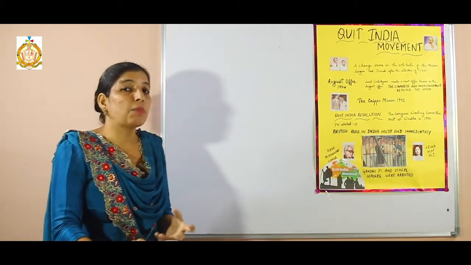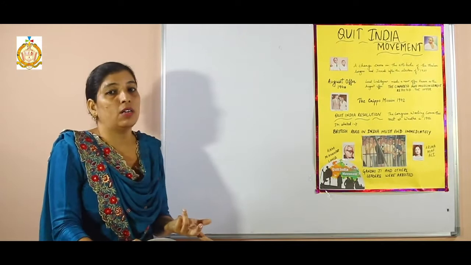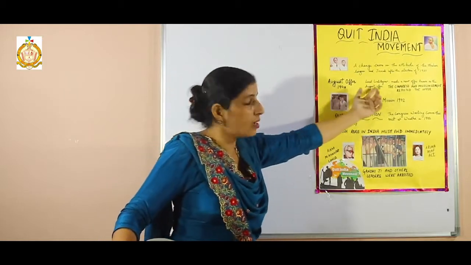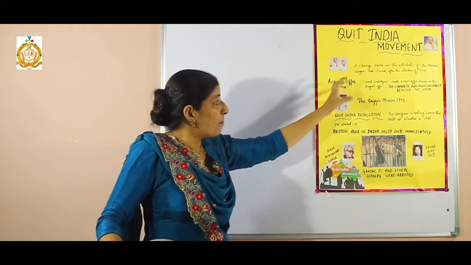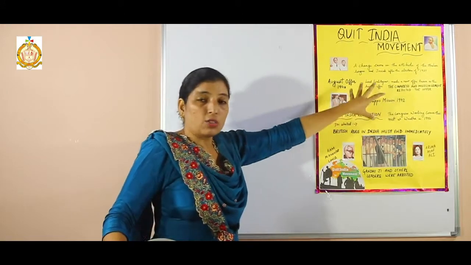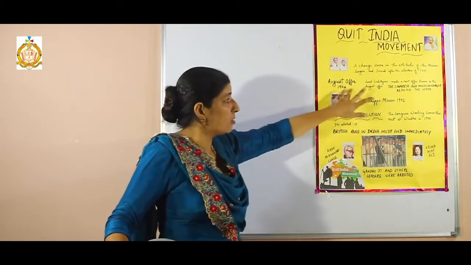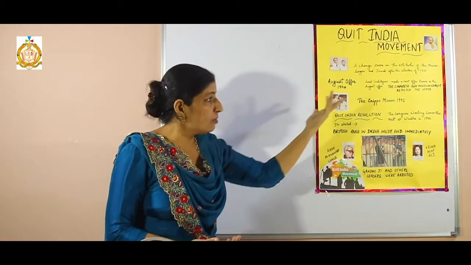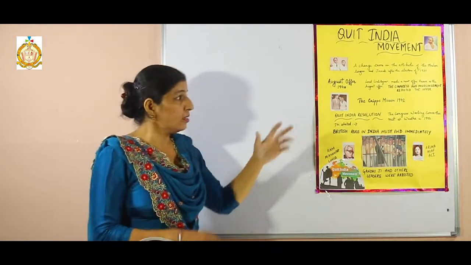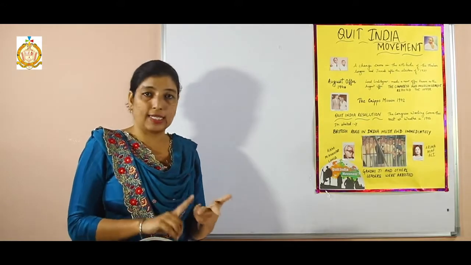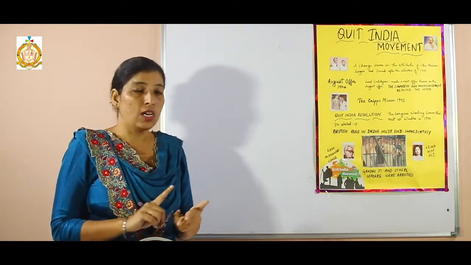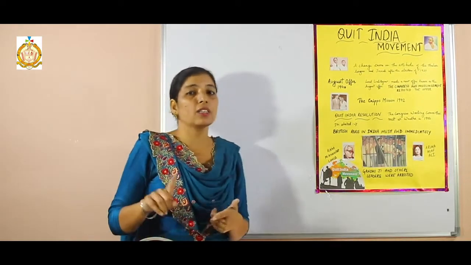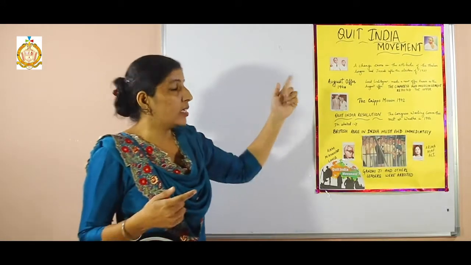So the examiner can ask what the August offer is. Clear? Or by whom was the August offer presented? So we have to learn the name of Lord Linlithgow also. Clear? Then what was the impact, that is, was the August offer accepted or rejected? The August offer of 1940 was rejected by the Congress as well as by the minority, that is the Muslim League. Clear? So those were the two main events. One is the resignation given by the Congress, another is the August offer of 1940. These two events led Gandhiji to start the Quit India movement.